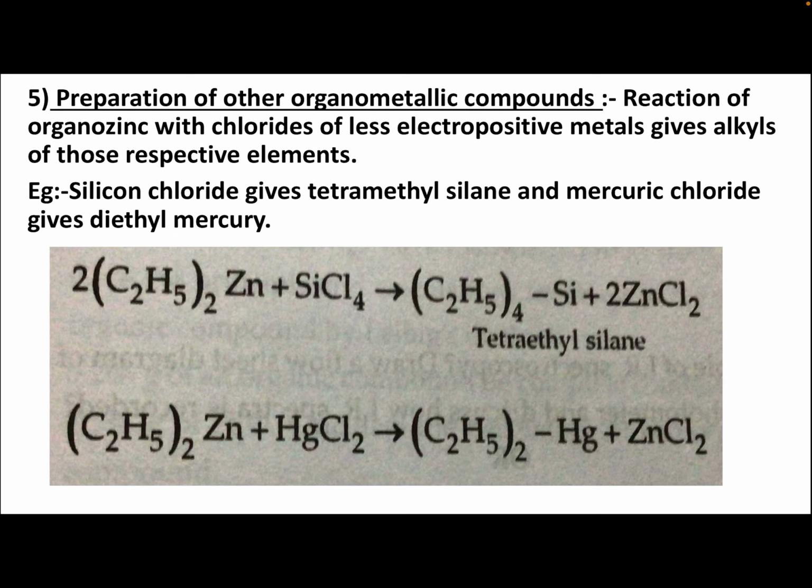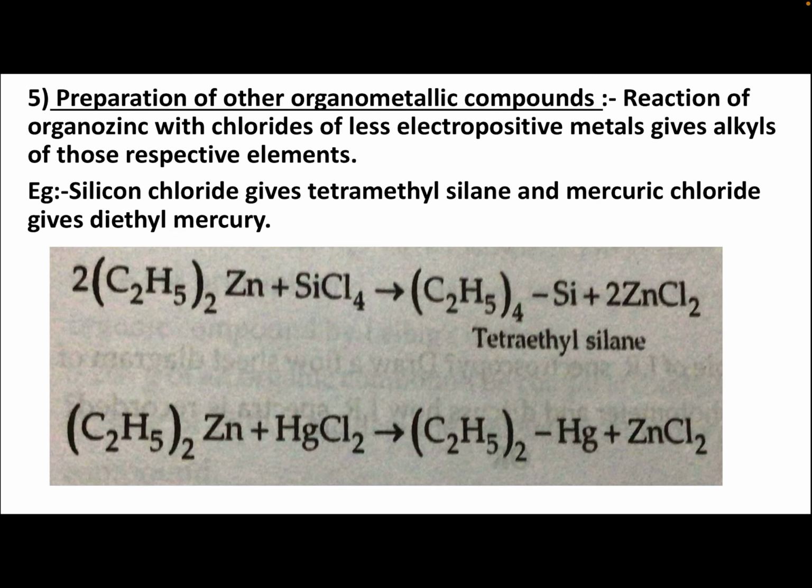That means by using organozinc compound we can prepare other organometallic compounds. If silicon chloride is used, then tetraethylsilane is formed. Then in the next reaction we see (C2H5)2Zn, organozinc compound or diethyl zinc, in the presence of HgCl2, mercury chloride, we get (C2H5)2Hg, diethyl mercury, plus ZnCl2. Here diethyl mercury is an organometallic compound, plus zinc chloride.